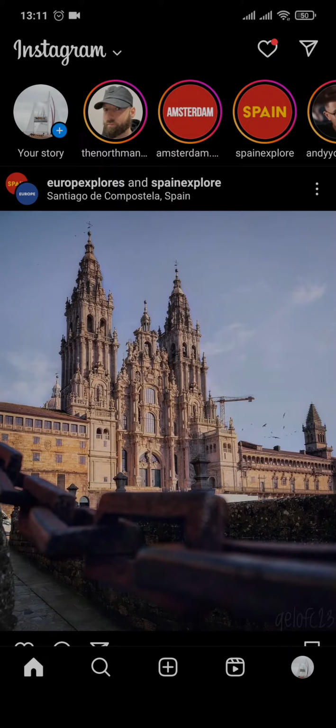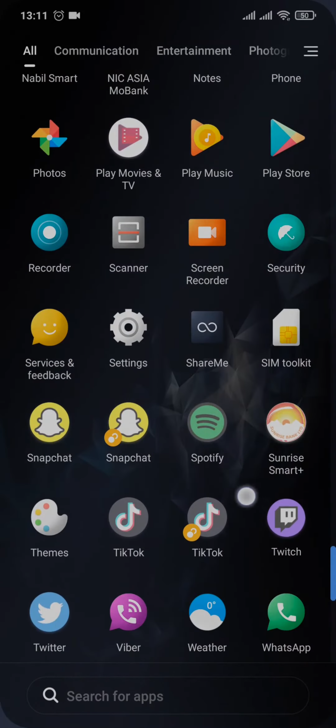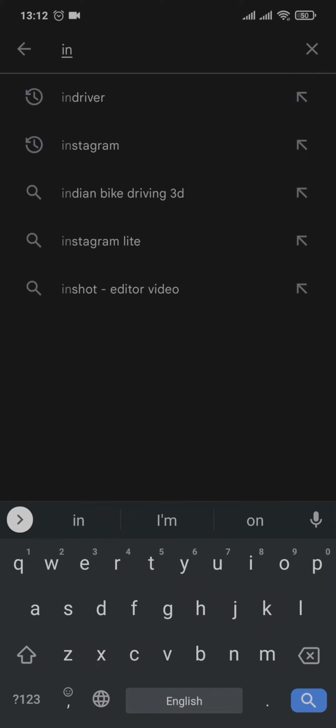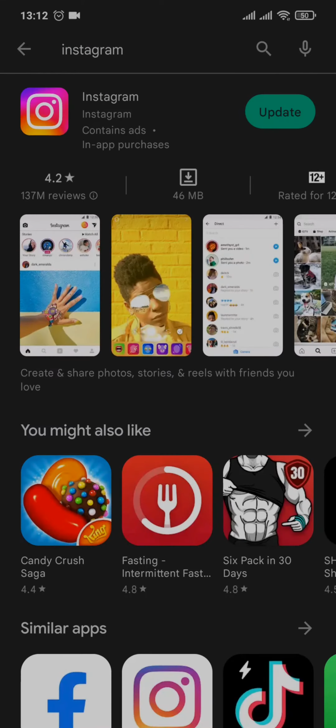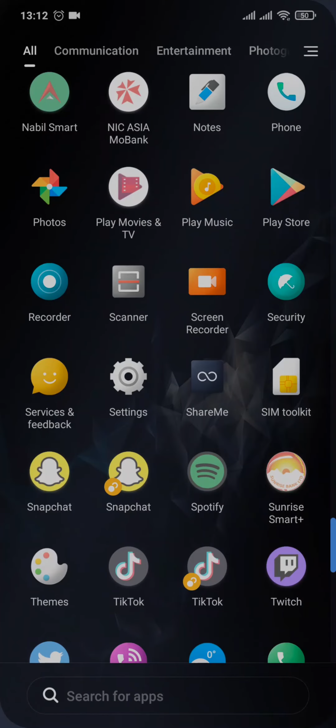But there is no music on that particular story and you still can't hear other sounds on that story. This could be happening because there is some kind of glitch in the system. So what you need to do is you need to update your app of Instagram, open up the Play Store or the App Store and search for Instagram. If there are any new updates, you can tap on update and update the app. Now once the update is complete, try to check if it solved the issue.